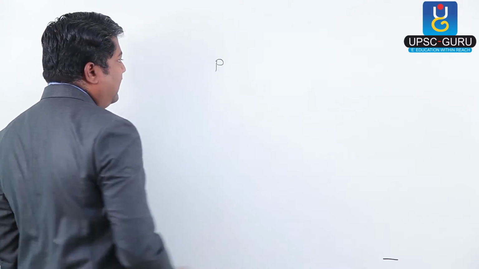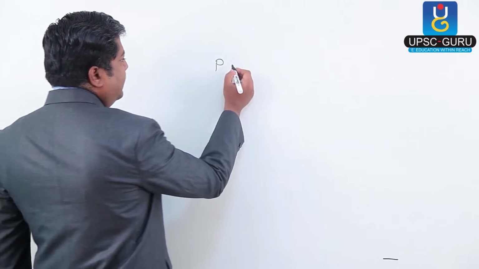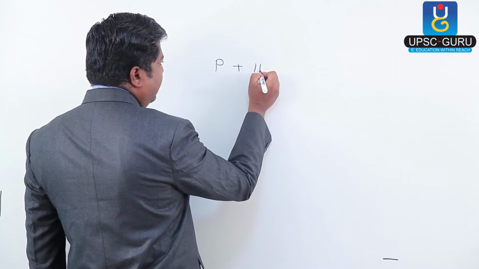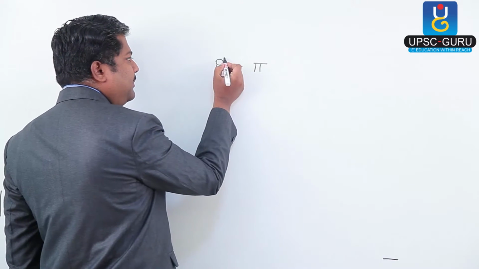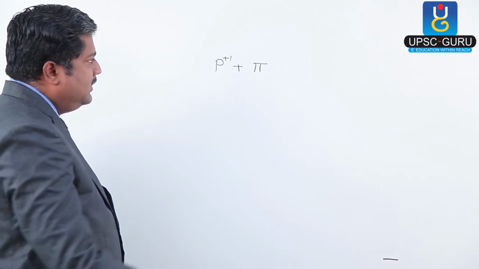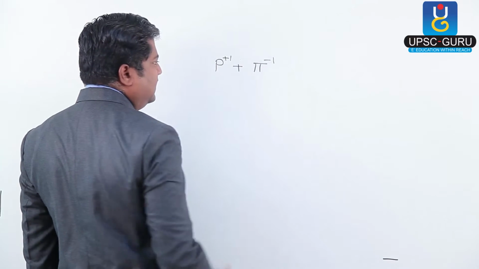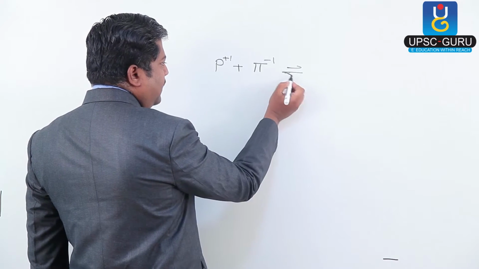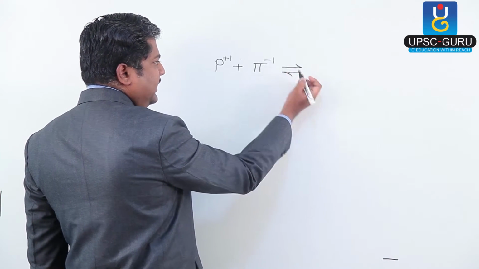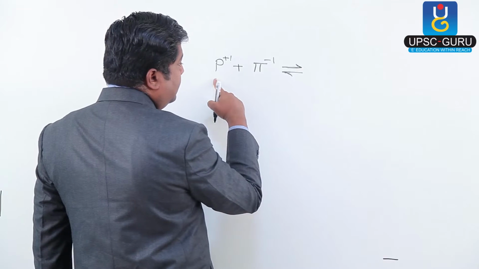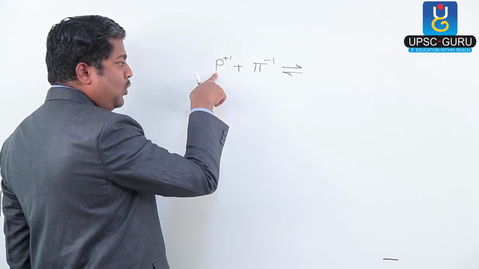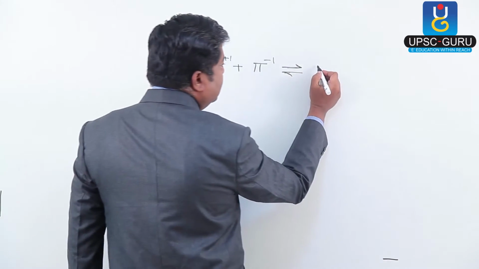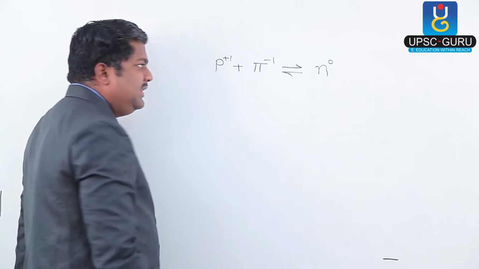Now what happens in the nucleus? There are various reactions given by protons and neutrons with pi mesons. For example, a pi meson can combine with a positive particle. This is +1 charge, that is a proton. So it is combining with a -1 pi meson. Now this is the reversibility sign. We can proceed in this direction, so this, and in this direction, this. So a positive particle, that is a proton, combining with a negative pi meson gives a neutron. A neutron has 0 charge.